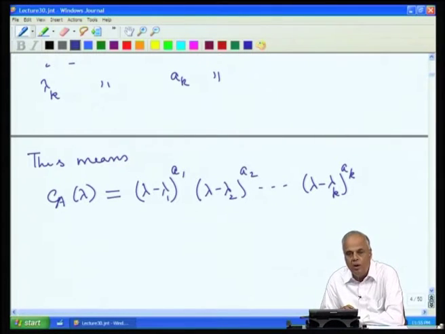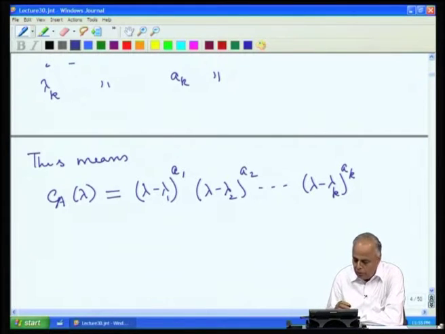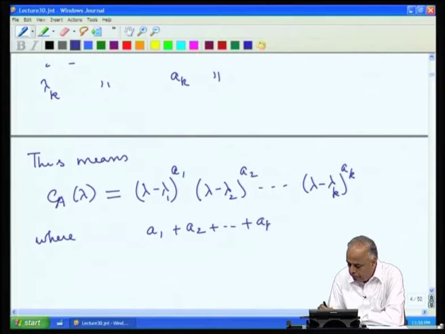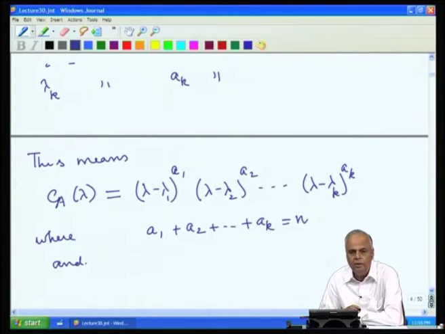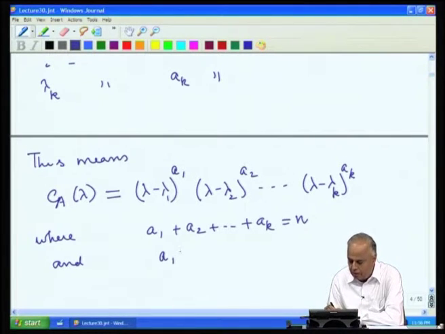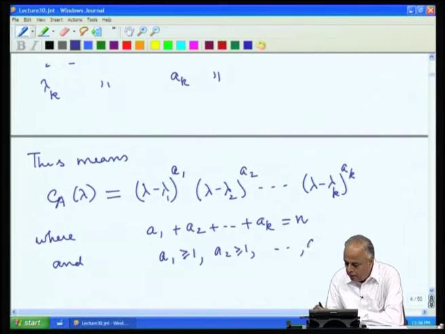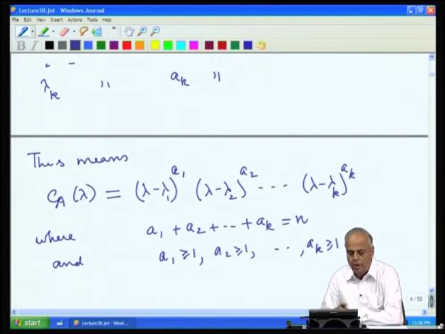And this exhausts all the factors, because lambda 1, lambda 2, ..., lambda k are the only roots, and since a polynomial of degree n will have n roots, we have a1 plus a2 plus ... plus ak equal to n. Since lambda 1 is a root, lambda minus lambda 1 must be a factor of c_A(lambda). So a1, a2, ..., ak must each be greater than or equal to 1.